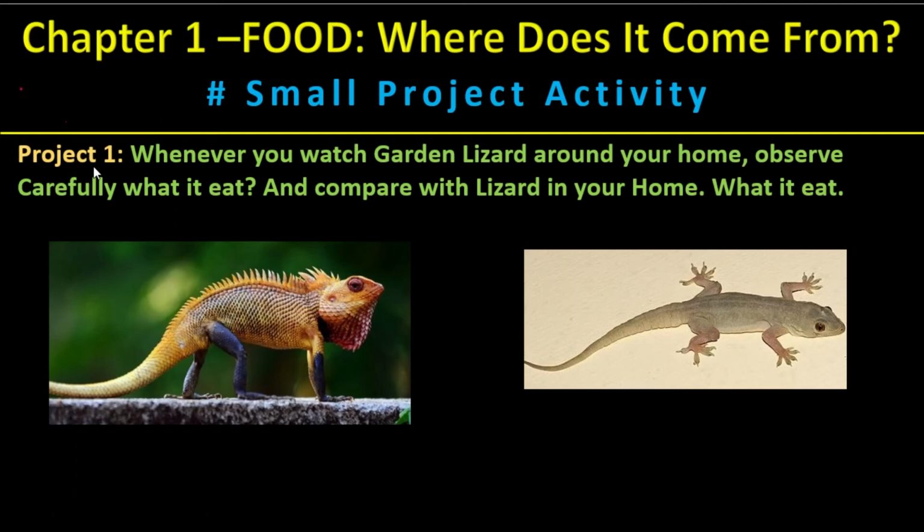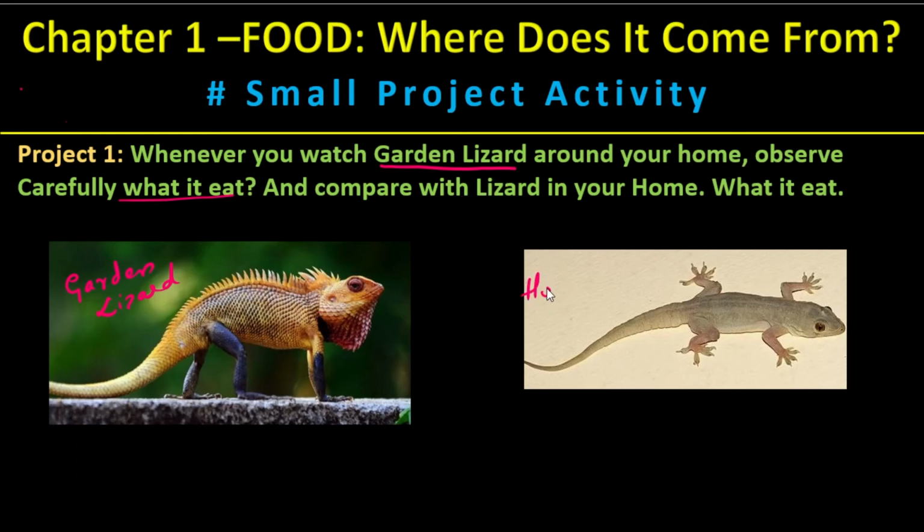First project. Whenever you watch a garden lizard, this is the garden lizard. Around your home, observe carefully what exactly it eats. So list out the food it eats, that is a project activity, and also list out the food of the home lizard in your home.